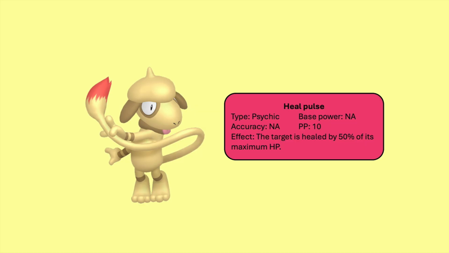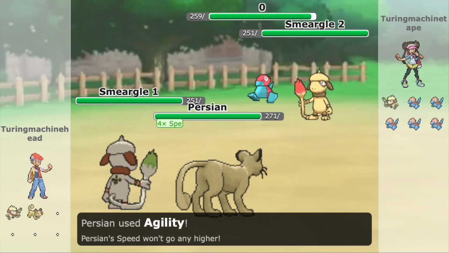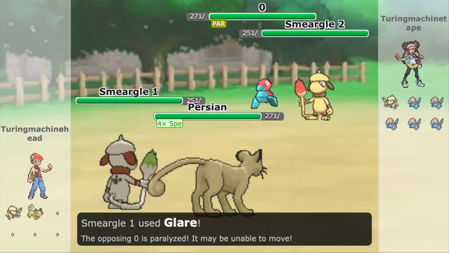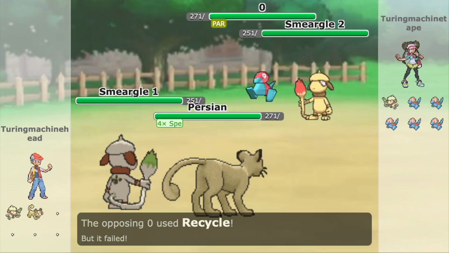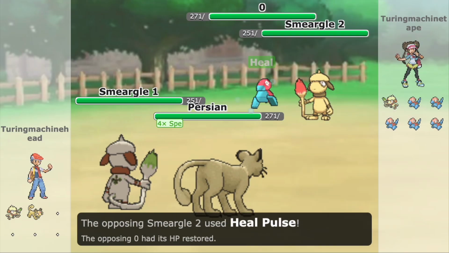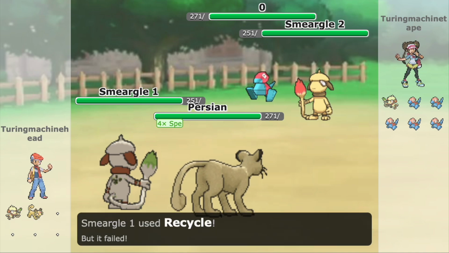To unerase a cell, Smeargle 2 heals Porygon back to full HP by hitting it with a Heal Pulse. First, Persian uses Agility. Smeargle 2 heals Porygon with Heal Pulse. Smeargle 1 uses Glare on Porygon. Porygon fails using Recycle. If the new number is 0 instead of 1, Smeargle 1 would fail using Recycle instead of Glaring Porygon, leaving it unparalyzed.